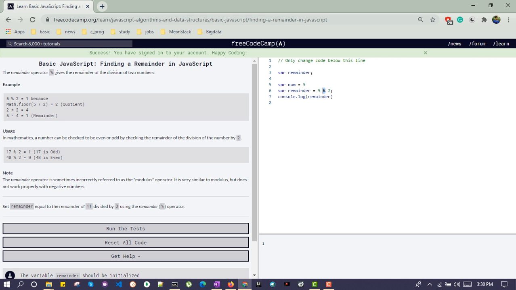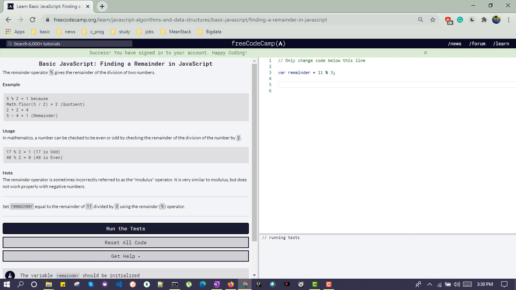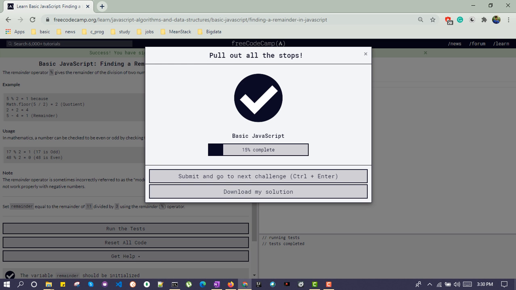In this assignment, set remainder equal to the remainder of 11 divided by 3. So we can give 11 modulus 3. This will store the remainder of dividing 11 by 3. Let's run this one. So we completed this challenge.